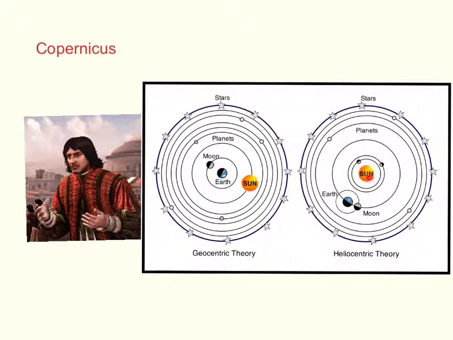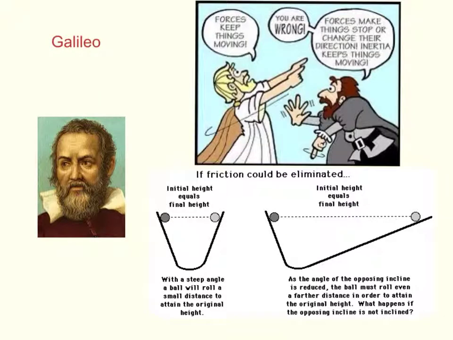Now, this changed our view of motion because now the Earth was no longer stationary, was no longer the center of where all Earth element properties would go, and it changed how people viewed their position on the Earth and as a part of the universe. Next we come to Galileo.